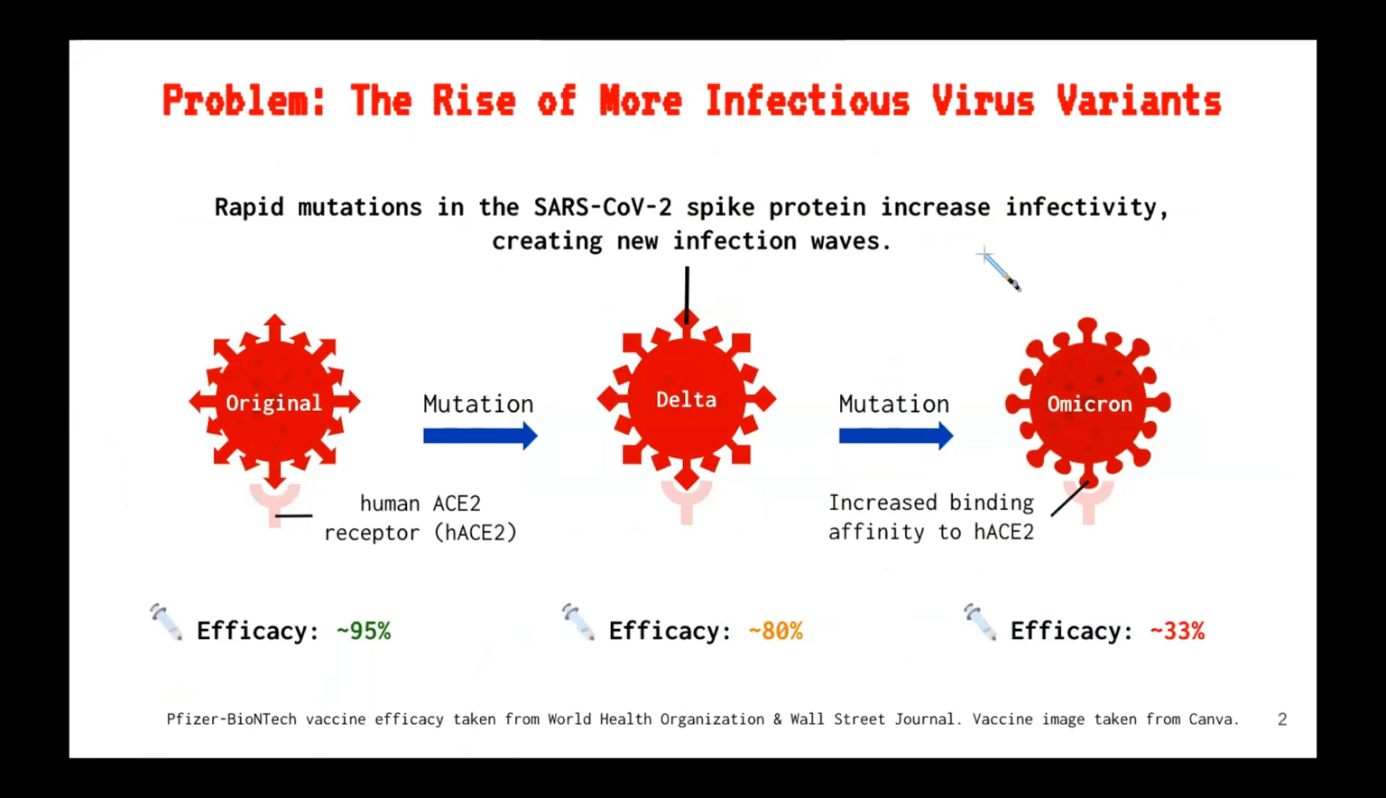Over the past 2 years, there have been wave after wave of COVID-19 infections, with constantly emerging variants like Delta and Omicron. These variants arise from mutations in the SARS-CoV-2 spike protein, which increase its binding affinity towards the human ACE2 receptor, or HACE2. These variants can evade our immune system and even infect vaccinated people, reducing vaccine efficacy.